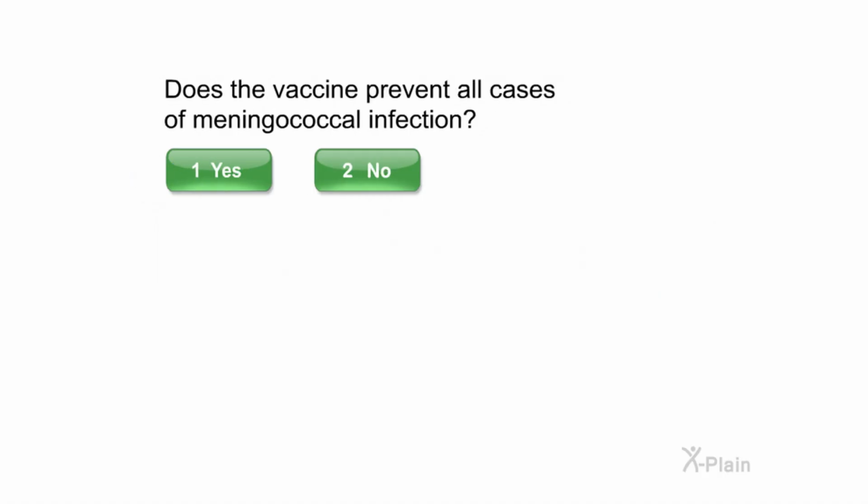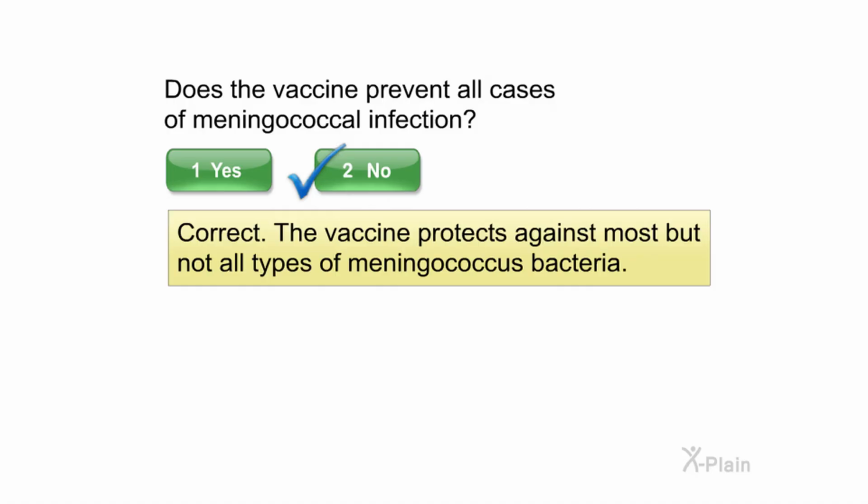Does the vaccine prevent all cases of meningococcal infection? Select yes or no. Correct. The vaccine protects against most but not all types of meningococcus bacteria.